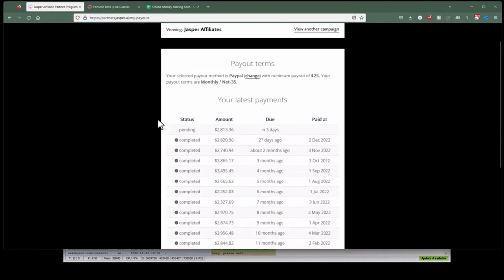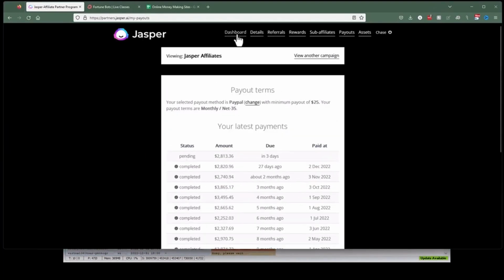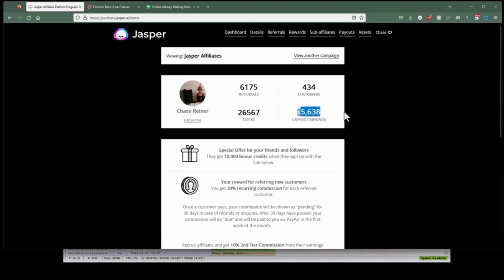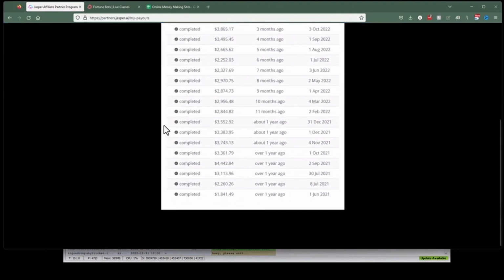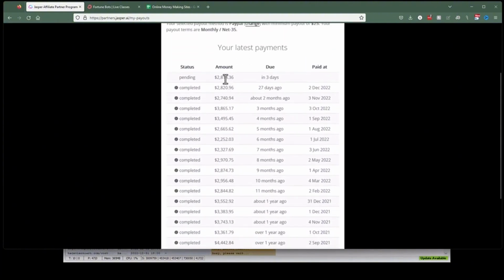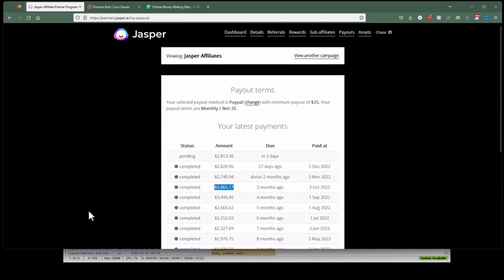Jasper is an AI writing tool. This is their control panel. We can see we get an affiliate link here and $5,600 of unpaid earnings, and the money that has been paid out every single month for over a year now runs between $2,000 and $3,000. You can see here. So we can get a significant amount of money, and I'm going to show you here in a minute how you can actually use this times 10 and times 100 and use different affiliate programs to